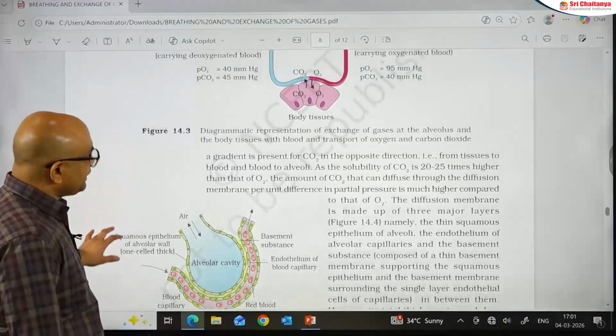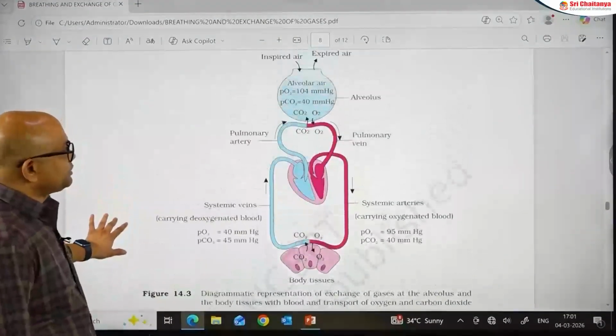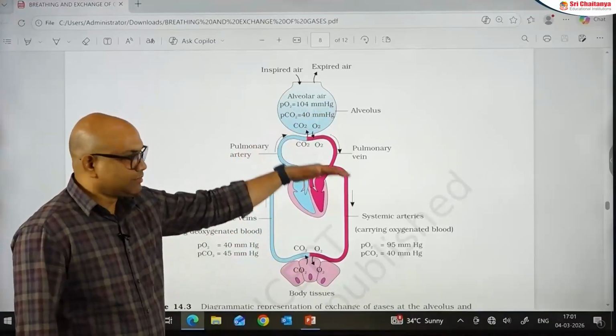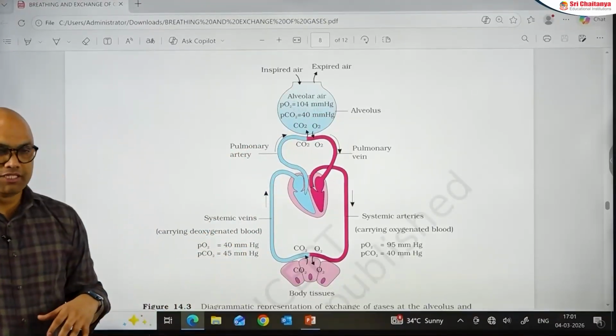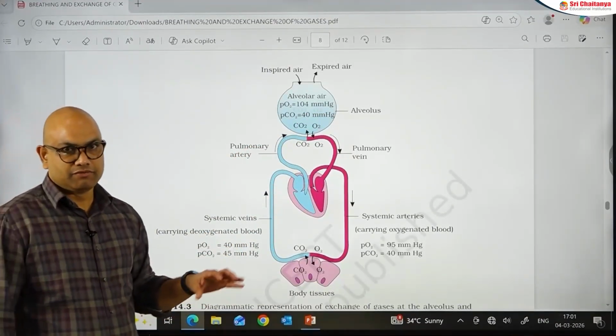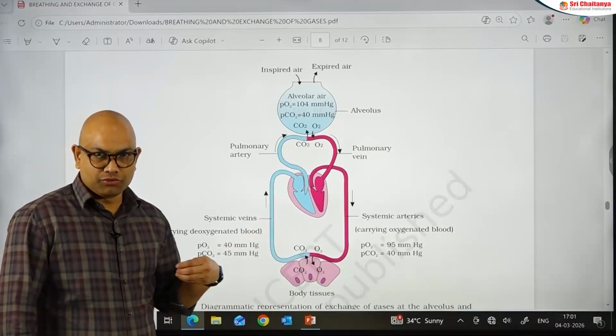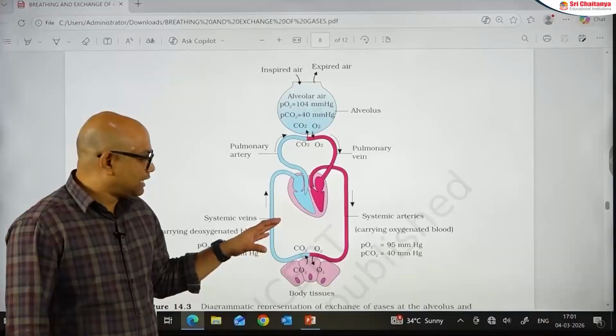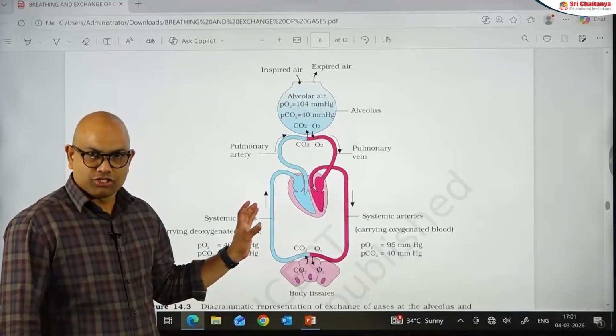And one more point is these partial pressures regarding the alveoli, the tissues, oxygenated and deoxygenated blood, with respect to oxygen and carbon dioxide, are very much important. I want you to remember all these values. So, with this I have completed the topic exchange of gases.